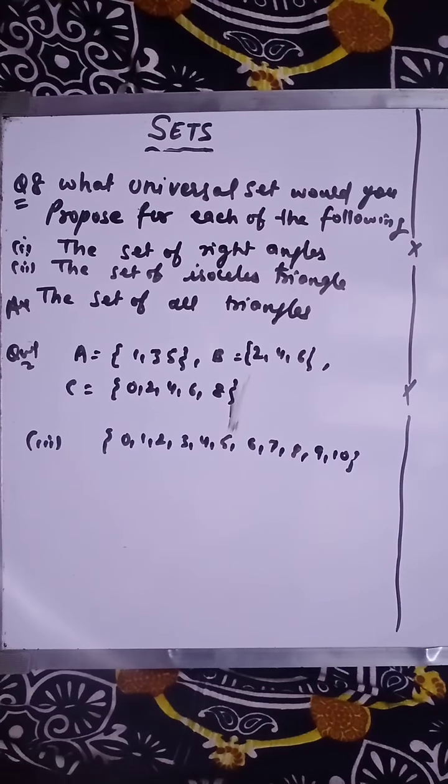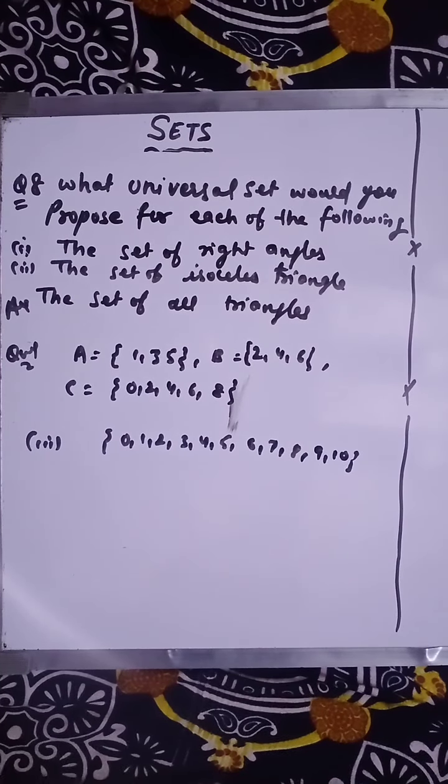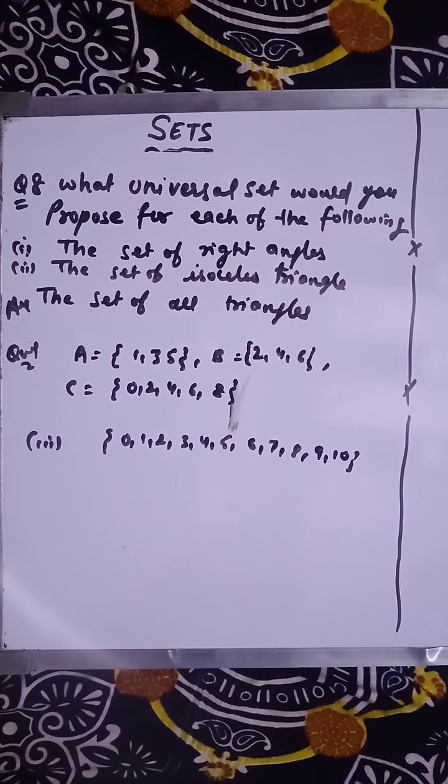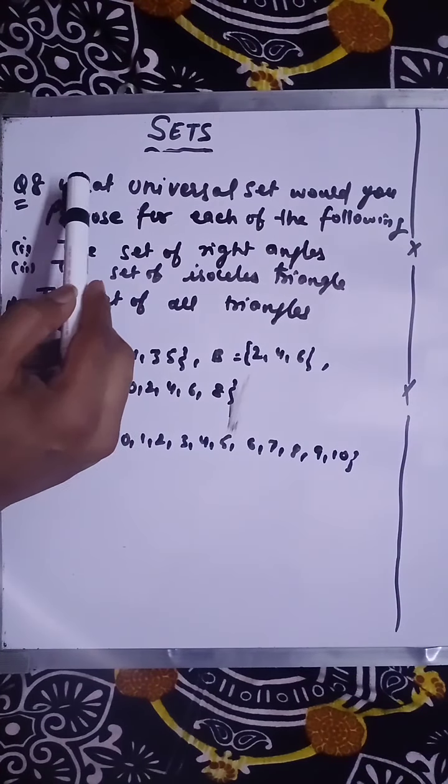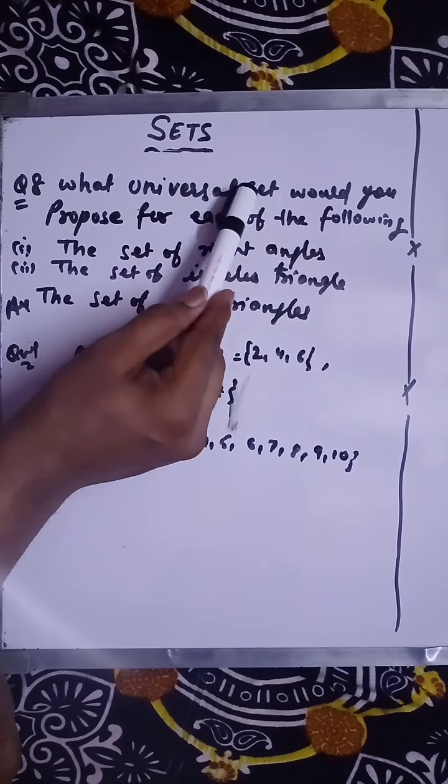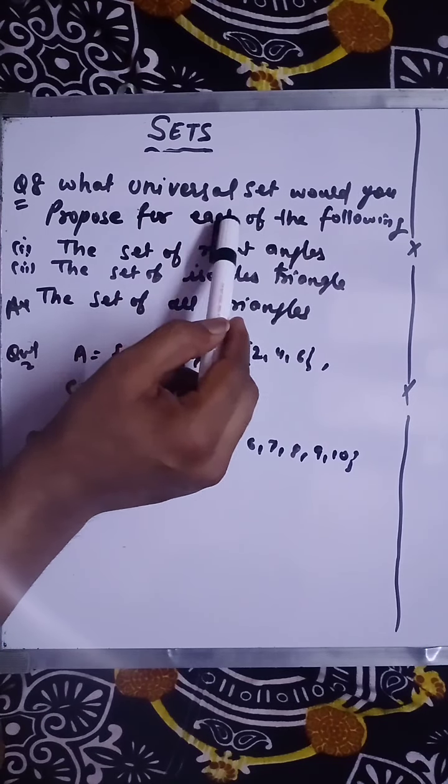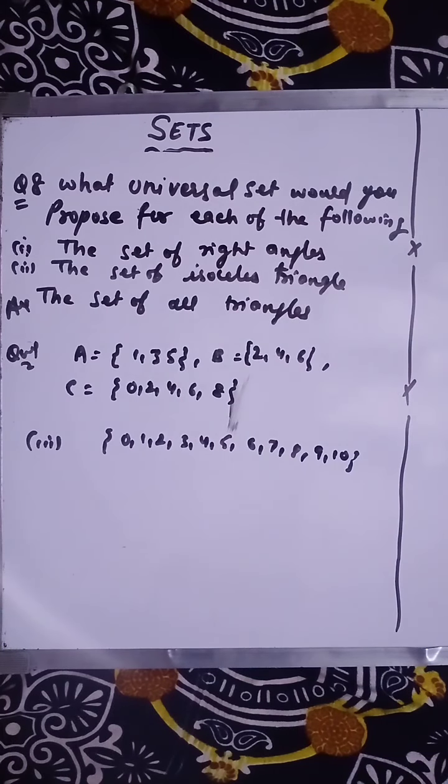Now here you have question number 8. What universal set would you propose for each of the following? As you know, we have discussed the definition of the universal set. I'm assuming that you know the definition of the universal set.